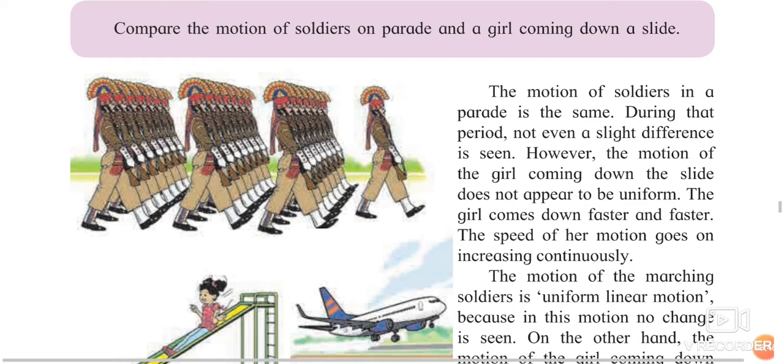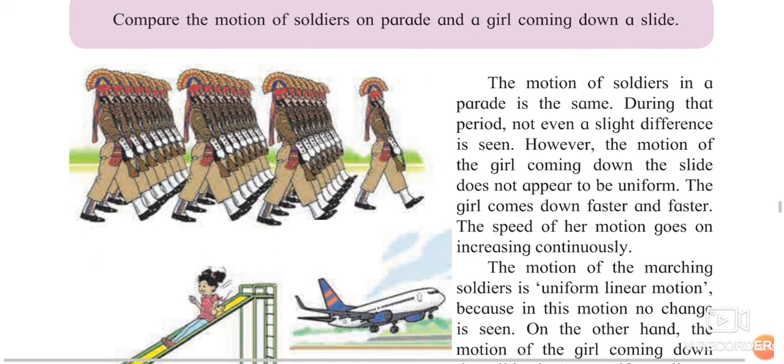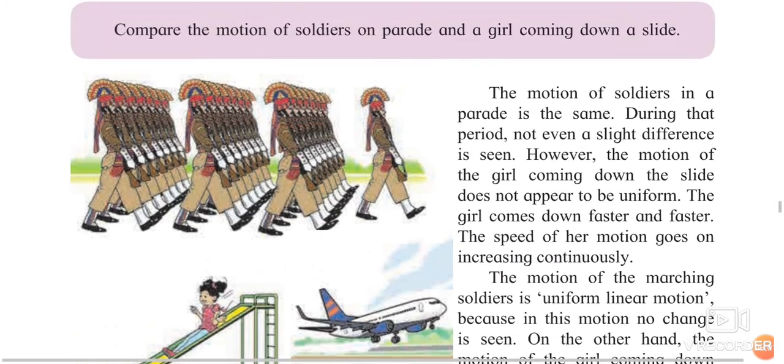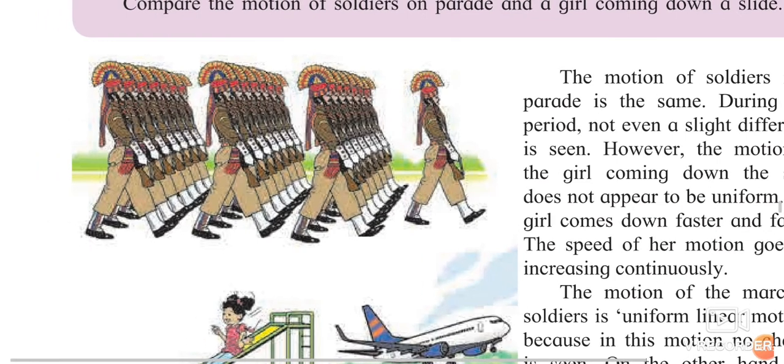Compare the motion of the soldiers on a parade and a girl coming down from the slide. If you have observed the motion of the soldiers when they are performing a parade, and the girl coming down from the slide, if you observe the legs, see clearly over here, there is a proper equal distance between two legs and they all are going equally. There is no change in that particular leg pattern. You can clearly see the distance taken by the steps is almost the same.